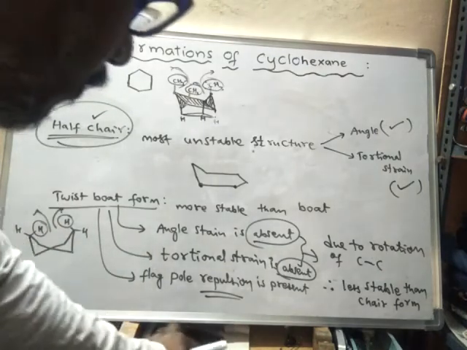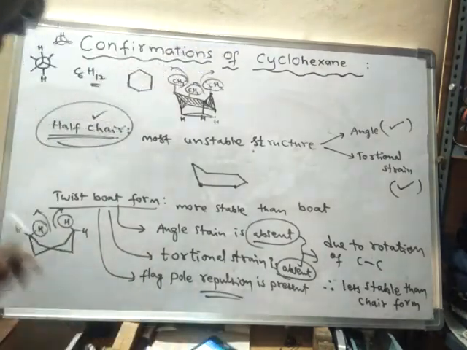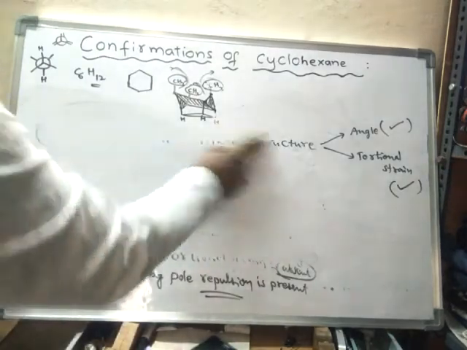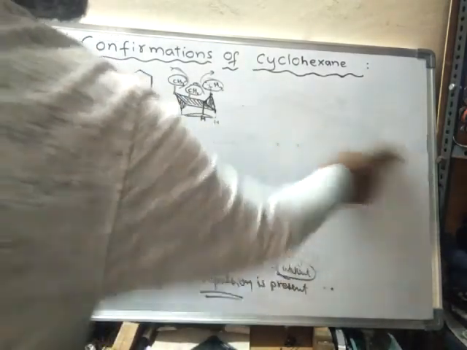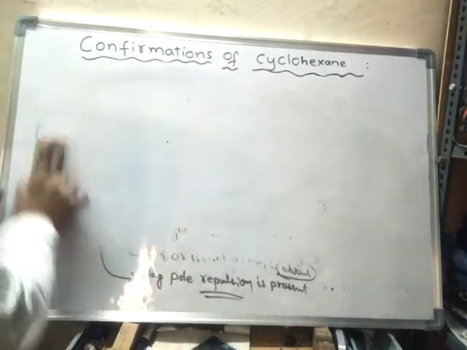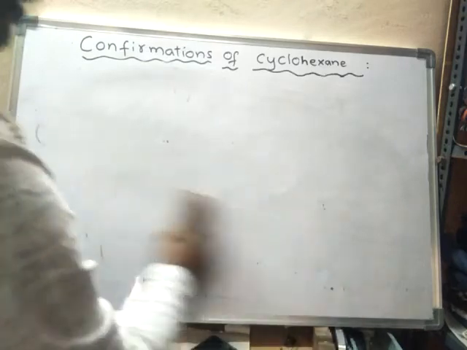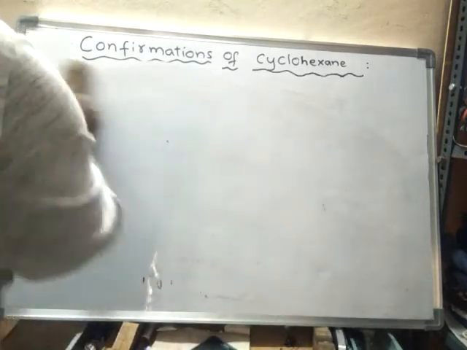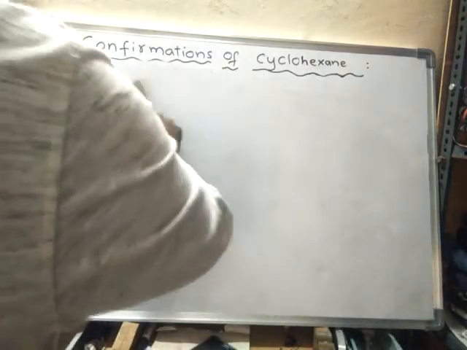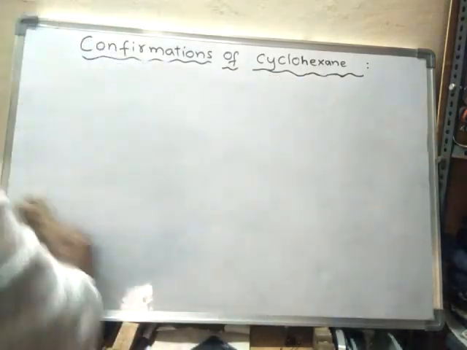So we have discussed the twist boat form, half chair form, and chair form. Now we will discuss the boat form of cyclohexane. These are the four prominent conformations of cyclohexane, out of which the chair form is the most stable because it lacks any strain.